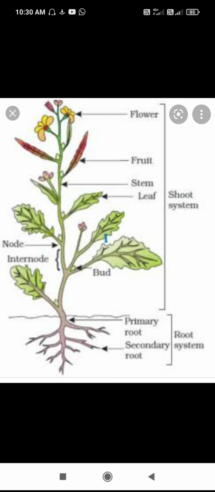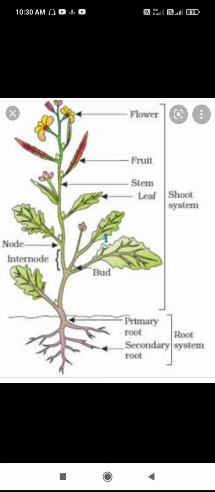The dwarf shoot is a branch of limited growth. The long shoot is a branch of unlimited growth.